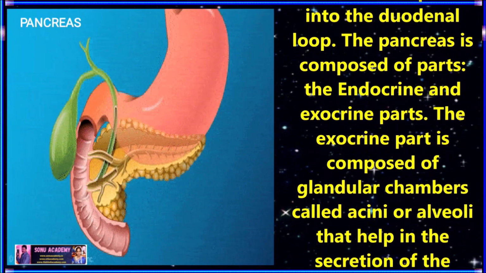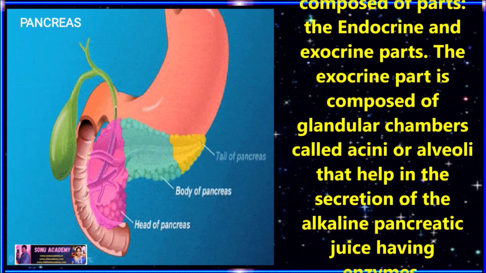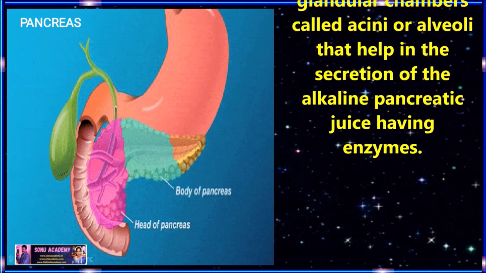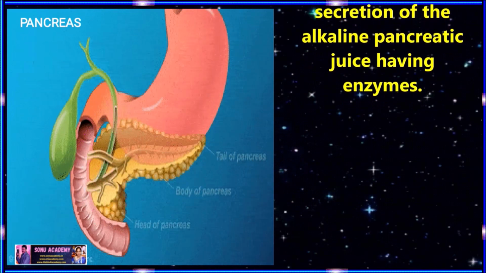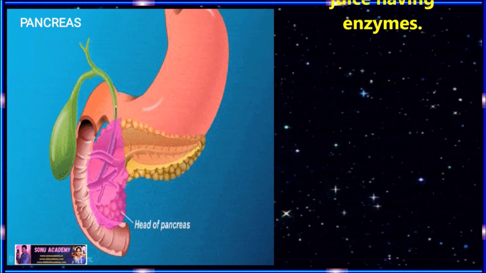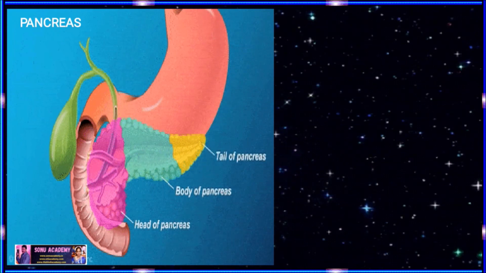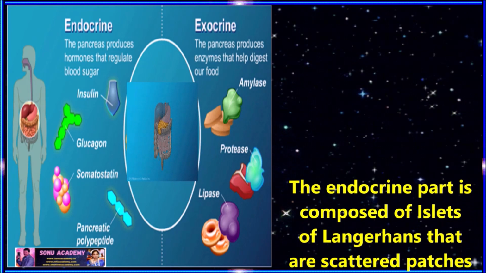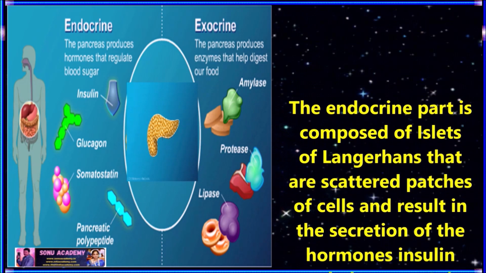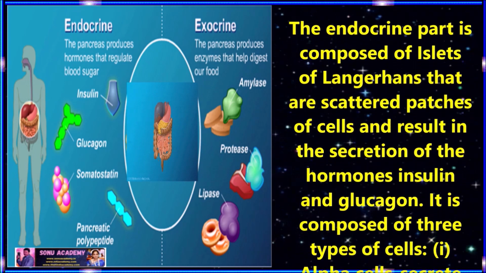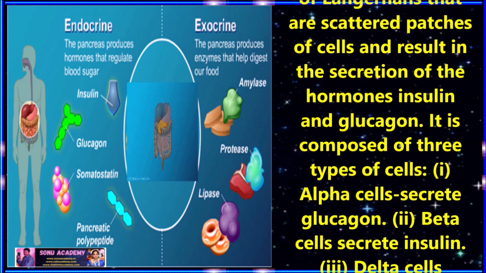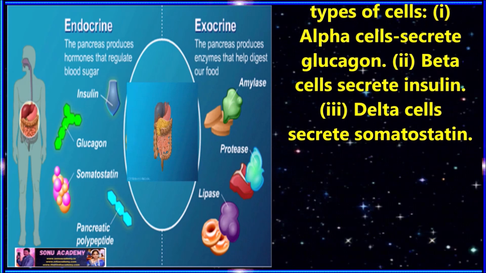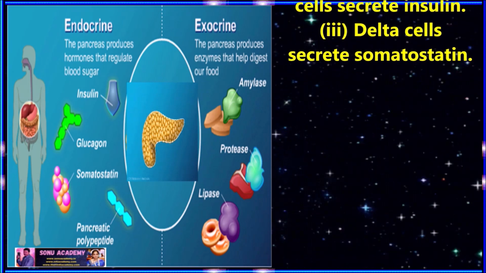The pancreas is composed of endocrine and exocrine parts. The exocrine part is composed of glandular chambers called acini or alveoli that secrete alkaline pancreatic juice having enzymes. The endocrine part is composed of islets of Langerhans that are scattered patches of cells and secrete the hormones insulin and glucagon. It is composed of three types of cells. Alpha cells secrete glucagon, beta cells secrete insulin, delta cells secrete somatostatin.